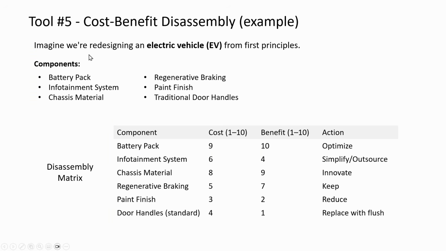Here is an example. Let's say we are redesigning an electric vehicle from first principles. Think of Tesla. We break down our design process into these 6 components. We then give weightages to each of these categories under the cost column and benefit column. And then based on the quadrants that we saw, we start listing down the actions for each of these items. So the battery pack is a high cost, high impact item. We decide to optimize it. The infotainment system is a high cost, low benefit item. So there is no point in spending effort and money on this in-house. We can just decide to outsource this or try to simplify it and so on.